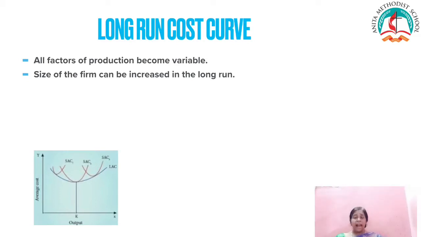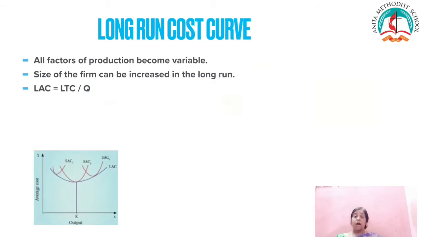This long run average cost is equal to long run total cost divided by the level of output, or in other words we can say LAC is equal to LTC by Q, where LAC denotes long run average cost, LTC denotes long run total cost, and Q denotes quantity of output. So, this long run average cost is derived from the short run cost curve.